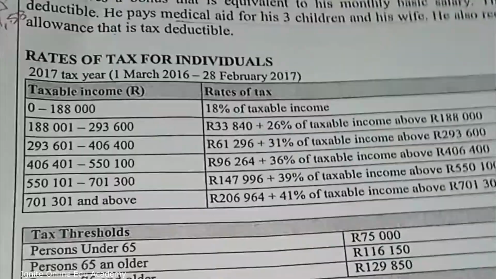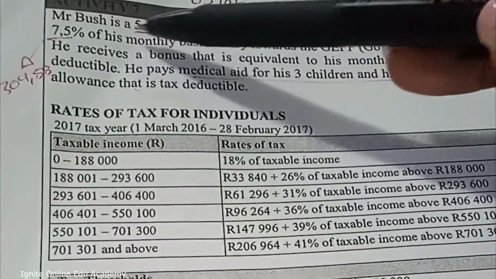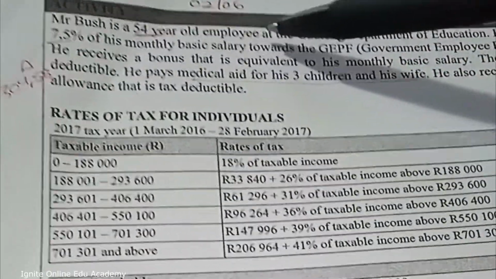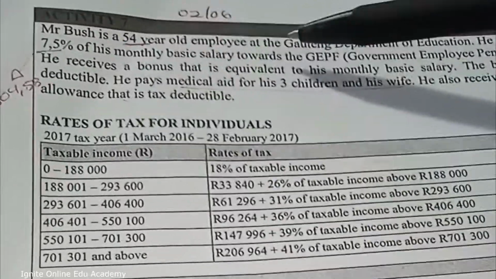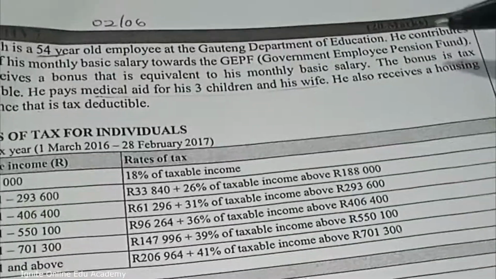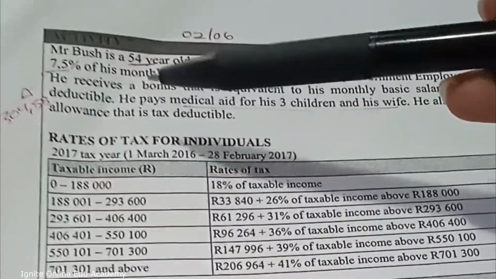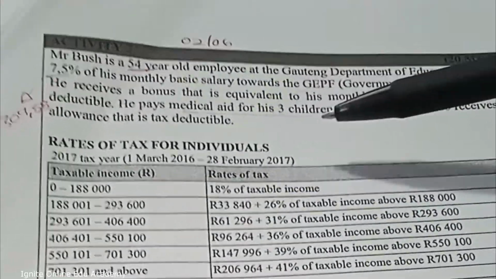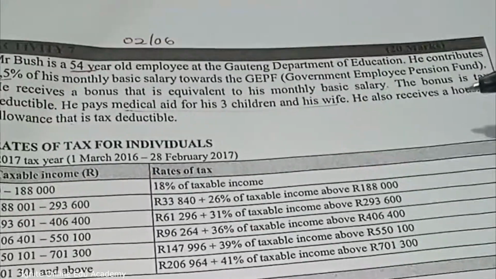The other one that I gave you was activity 7, and it says Mr. Bush is a 54 years old employee at the Gauteng Department of Education. He contributes 7.5% of his monthly basic salary towards the GEPF, which is the Government Employee Pension Fund.